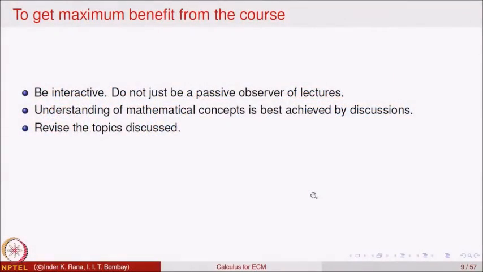Understanding of mathematical concepts is best achieved by discussions. If possible, try to form some groups. If two or three of you are taking this course together, it is best that you watch the lecture videos together and discuss the topics with each other, because we have found that everybody learns best when there is a discussion on the topic or problem.